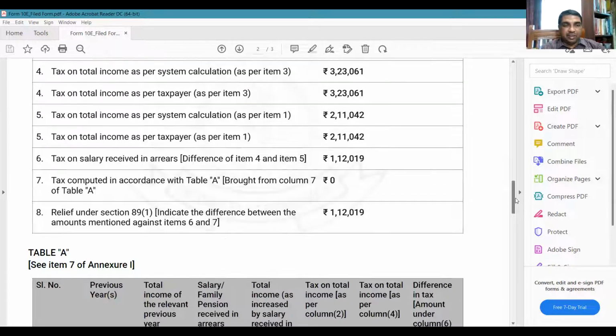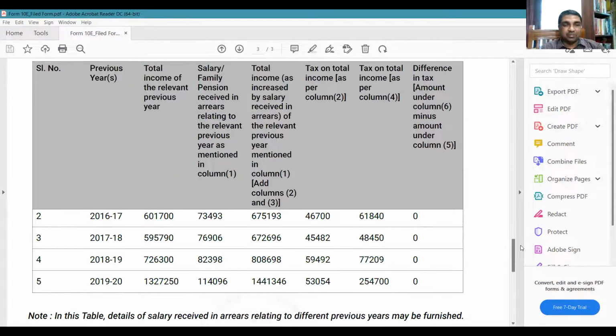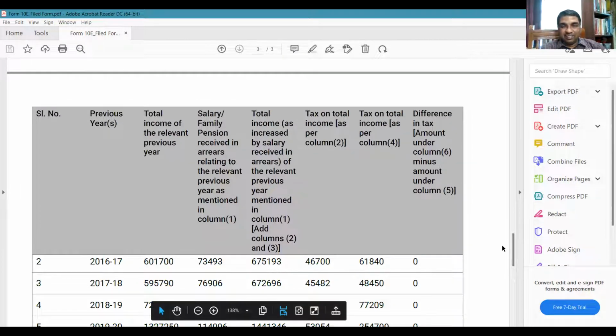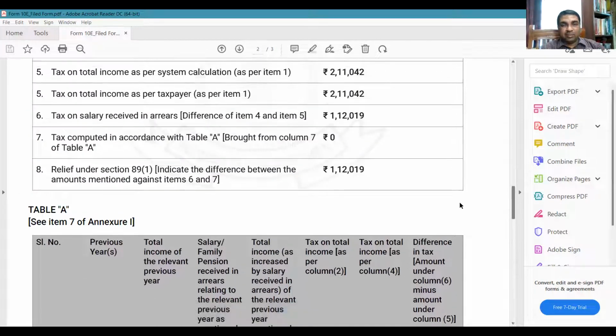And finally, you see relief under section 89, indicate the difference between the amount mentioned in item number 6 and 7. 6 is the tax on salary received in arrears. This much is the tax he has to pay now. The tax computed in accordance with Table A, that means if the same income would have been distributed in different years, you see this is for different years, right? These calculations are there. He should have paid nil. No amount would have been paid. But since it is added here, he is paying 1,12,000 something extra. So this 1,12,000 rupees is claimed.